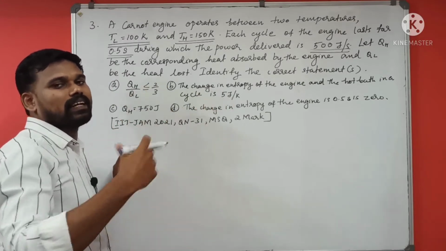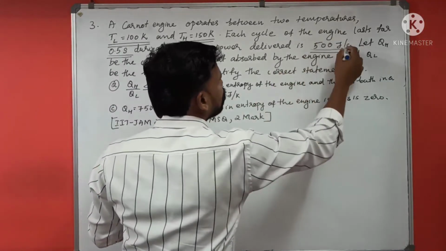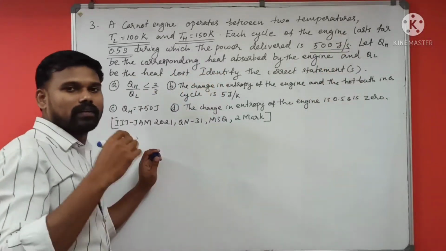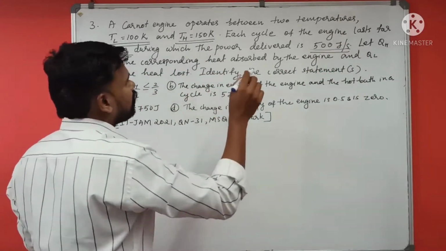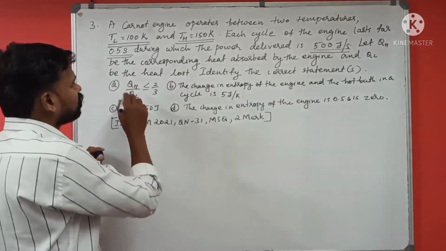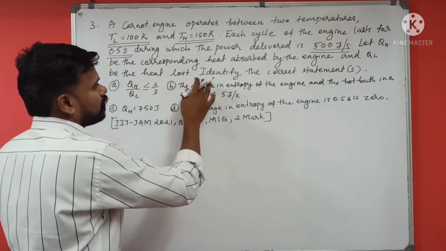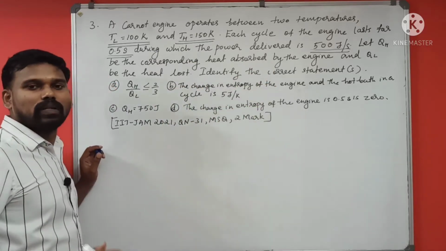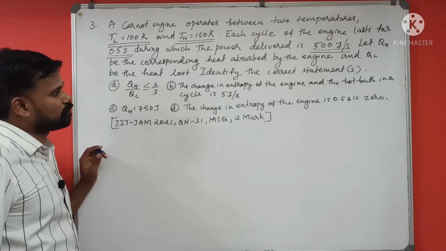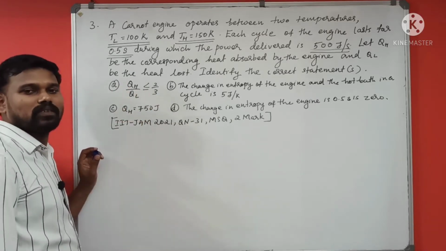to the external agency. So this is the power delivered in 1 second. Let QH be the corresponding heat absorbed by the engine and QL be the heat lost to the cold reservoir. Identify the correct statement or statements. This is our question. Let us analyze the question options one by one.